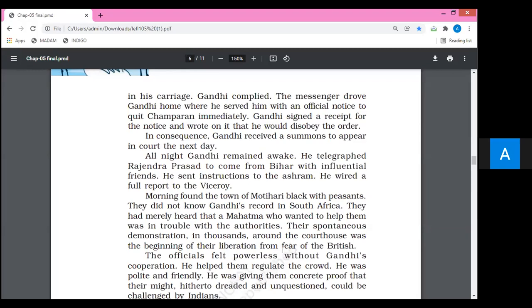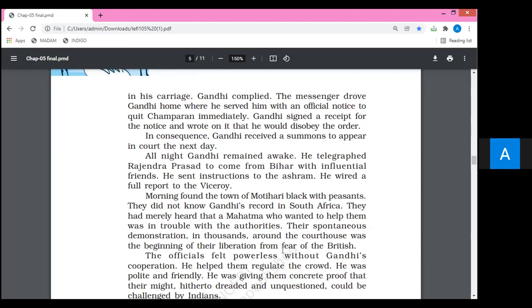Just look at this line, this spontaneous demonstration. They were highlighting their demonstration. They were there in a crowd to highlight that point. If we look at this word spontaneous, you have to look at it as suddenly. Demonstration is a collection of farmers or peasants who were there immediately.